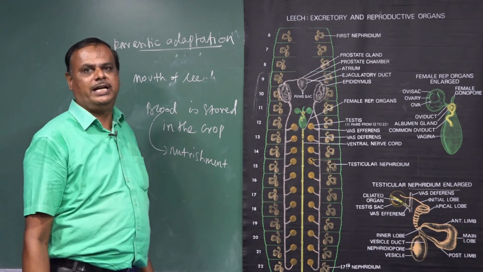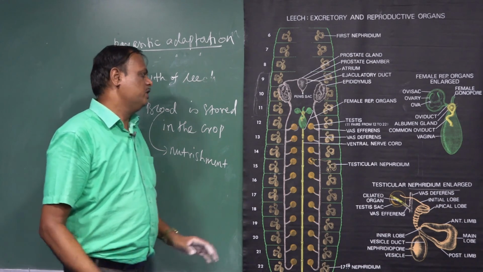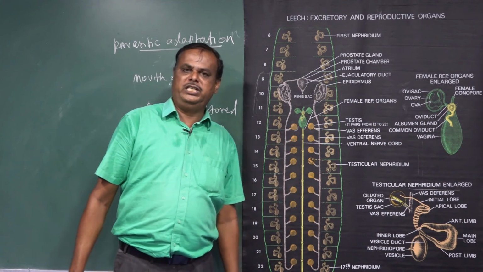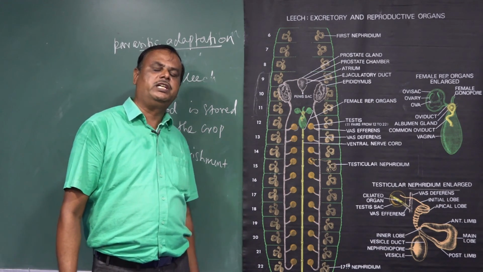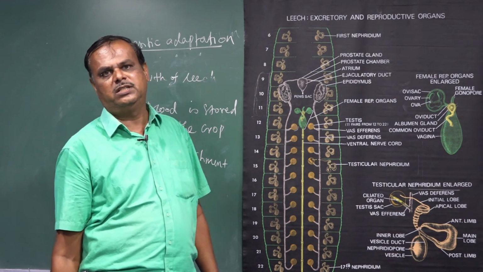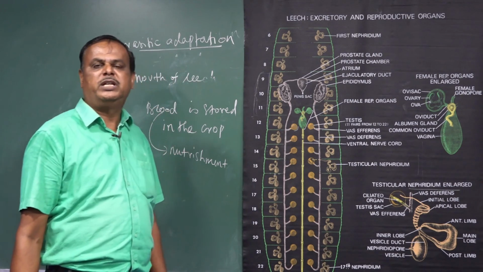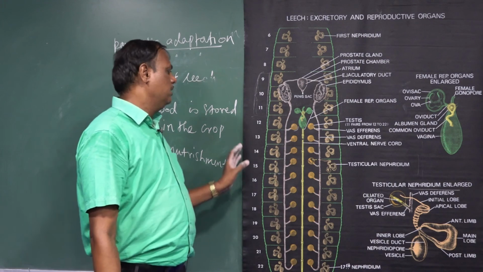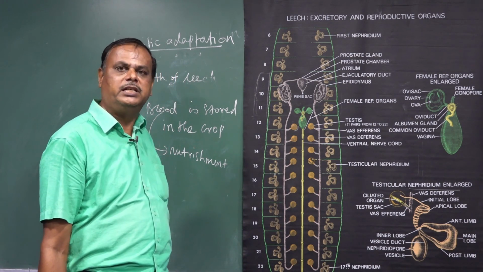Right, now come to the conclusion. Today we studied the physiology of leech, which consists of the respiratory system, circulatory system, nervous system, excretory system, development, and also the reproductive system. Next, parasitic adaptation of the leech. We studied one by one.